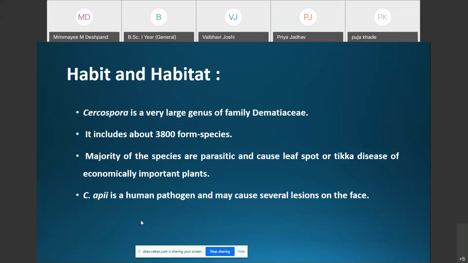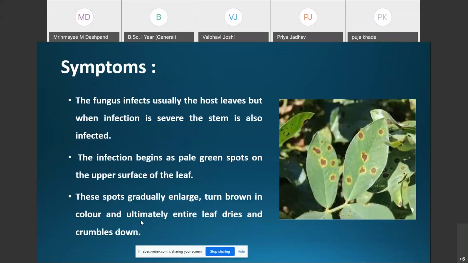That means it infects human beings, and it may cause several lesions on the face. Thus, remember that Cercospora is a parasitic fungus. It is a large genus of the family Dematiaceae, with about 3,800 species reported all over the world. That is about the habitat.